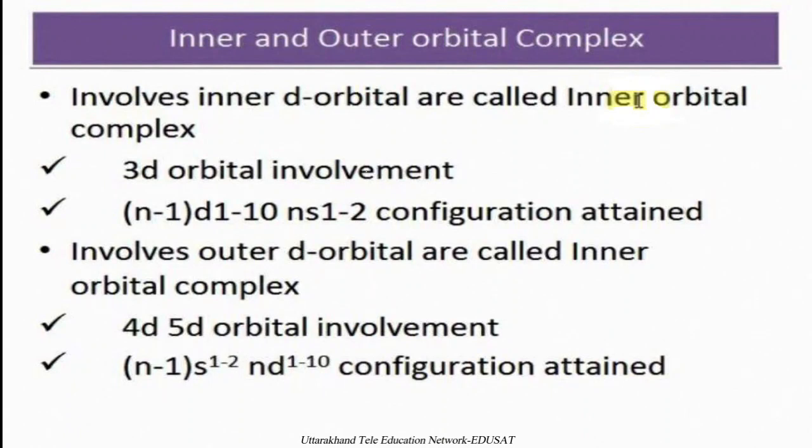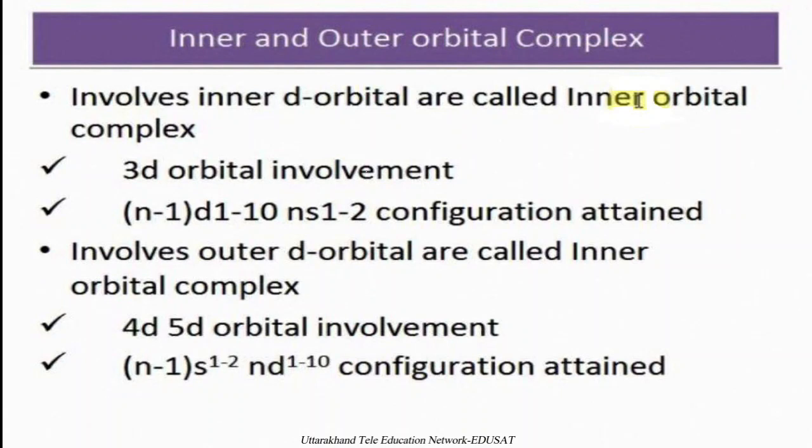What are outer orbital complexes? Outer orbital complexes are those in which the d orbitals are outside the s orbital, which involve outer d orbitals. For example, 4d and 5d orbitals are outside the 4s1. It means the orbital involvement is important in case of d orbitals.